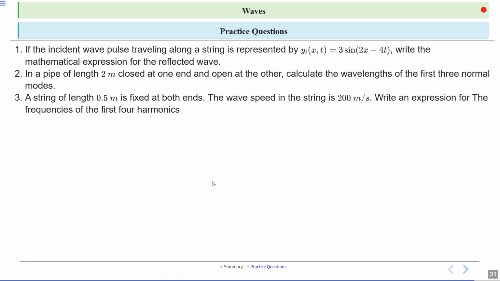A string of length 0.5 meter is fixed at both ends. The wave speed in the string is 200 meter per second. Write an expression for the frequencies of the first four harmonics.